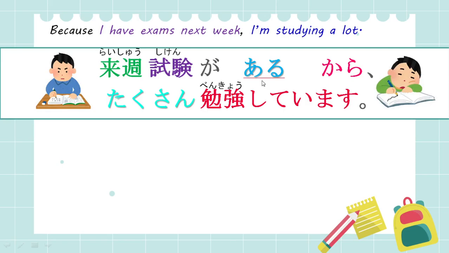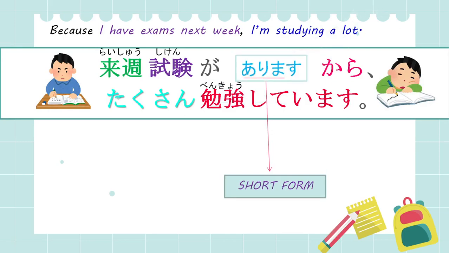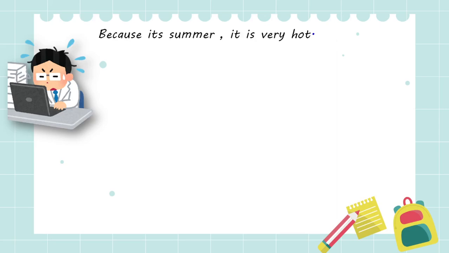Okay, I want you to focus here. ある, ある. So can you tell me which form I have used for the reason? Yes, it's the short form or the plain form. So when I use ある, the sentence uses the short form. You can replace this ある with あります. So now this sentence becomes formal, right? So you can say 来週試験がありますからたくさん勉強しています when you are in an extremely formal case. Is that clear?